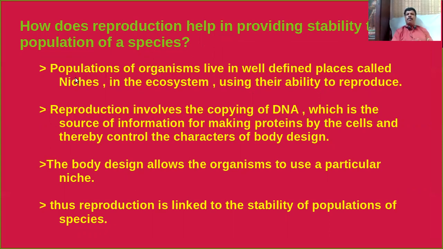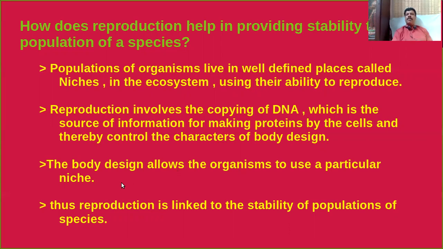You can see that the population of organisms live in well-defined places called niches. What do we call a population? Population means a group of individuals of the same species. All populations of organisms live in well-defined places called niches in the ecosystem, using their ability to reproduce. Reproduction involves, as I said, the copying of DNA, which is the source of information for making proteins by the cells and thereby controls the characters of the body design. The body design allows the organisms to use a particular niche.